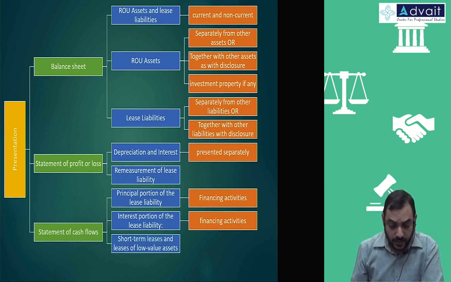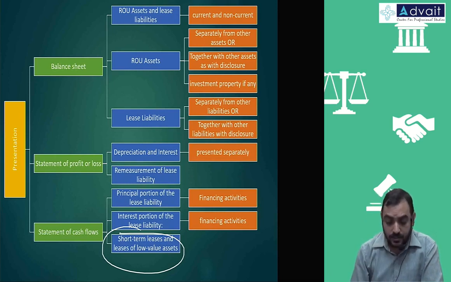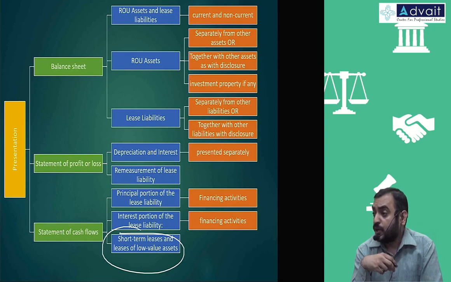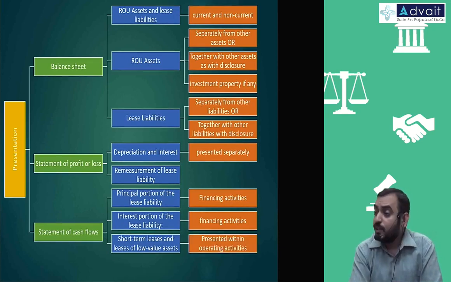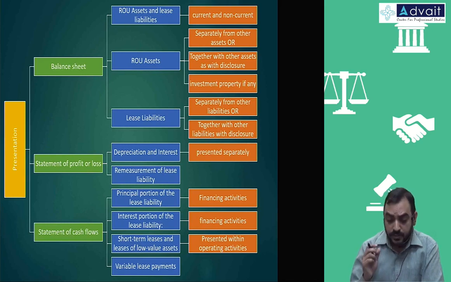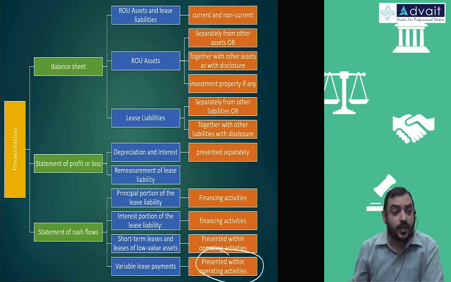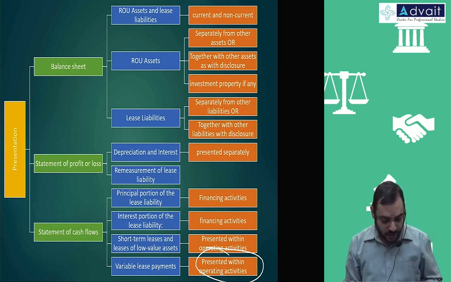And the short-term leases and low-value items need not be separated. This interest component and principal component will not come. So short-term leases and low-value items will come in operating activities. They will not come in financing activities. And variable lease payments, because they will be known only at that point in time, for which liability was not recognized earlier, will also be part of operating activities. Just a presentation part, it does not really make any difference.